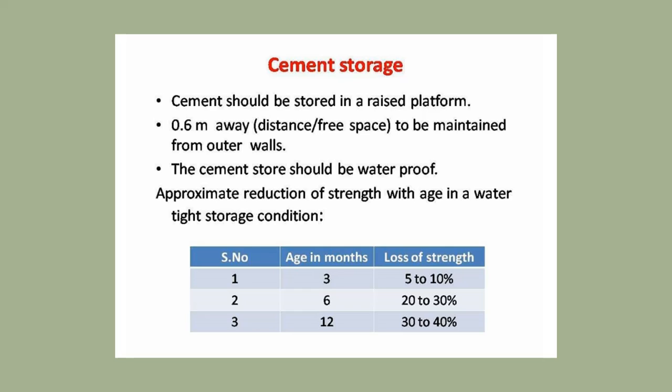Approximate reduction of strength with age in watertight storage conditions: as far as age of cement is concerned, in watertight conditions at 3 months, the loss of strength will be 5 to 10%. If we have stored cement for 6 months, the loss is 20 to 30%.